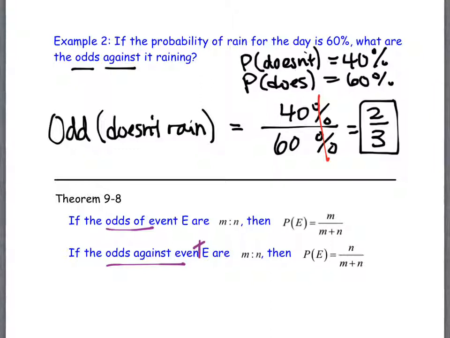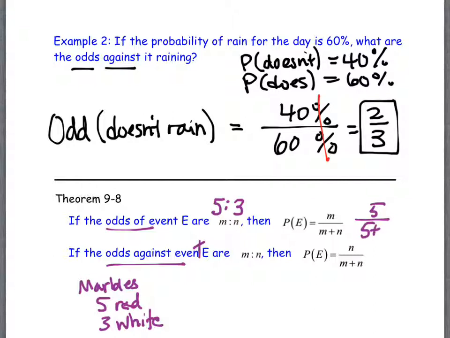All right, so let's take a look. What this is actually saying is exactly what we did above. So let's say, for instance, we had some numbers here. I'm going to do the marble example that we just used. Back when I did the marbles, there were 5 red and there were 3 white. Is that right? Okay. So the odds of drawing a red marble were 5 to 3. We'll write it in their notation. What that is saying is that I had a 5 over 5 plus 3 probability, because m plus n is the total number of things that could happen. That's all m plus n is.